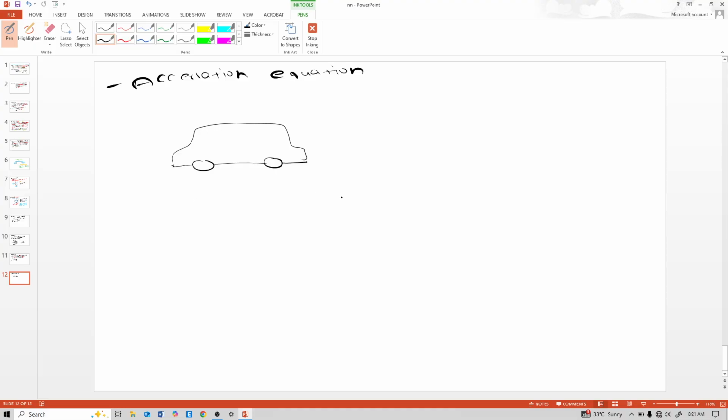See this one car, and this is the same car after time t, here in this position.